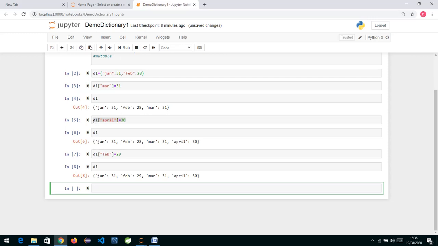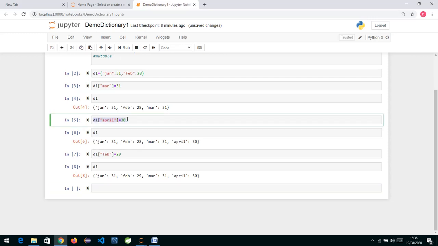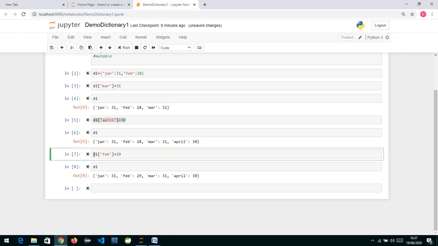If you want to create a new key value pair, you can write d1 in square brackets, and specify the key and what the value is relevant to that. If you again try to create a key value pair which is already there, then it will replace the old value with the new value over here.